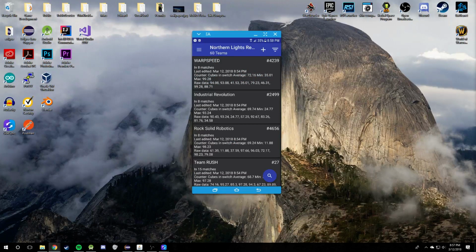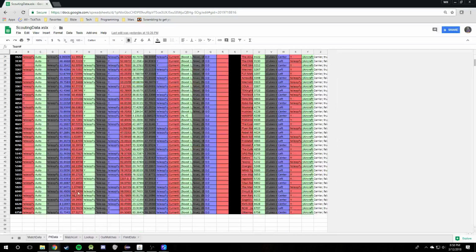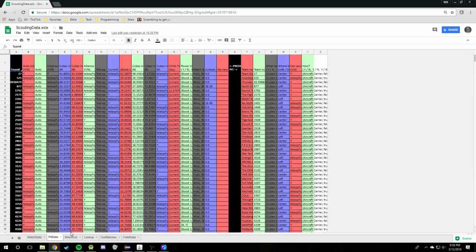Another cool thing that Roblu will do is you can export your forms directly to CSV, which is really cool, right? So you have 6 different sheets that you can generate. Here is just the generic match data output. You get the match number, you get the metric titles across the top here, and then you just get their values inputted into here. You have access to pit data and predictions data in a separate sheet.